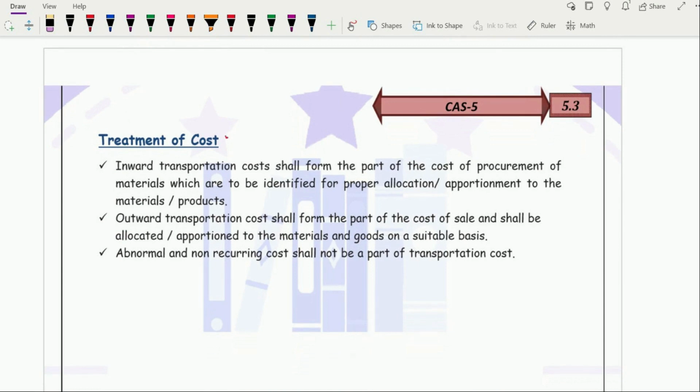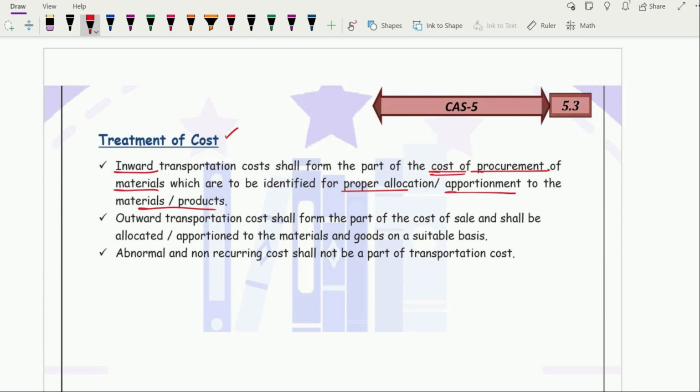Then treatment of cost is very simple. When we are talking about the inward transportation cost, it is to be included in the cost of purchase, right? The goods that you have purchased, it will be included in that cost. I told you that all the expenses from the time of placing an order till the time you receive the goods in your factory, all the expenses during that period, transportation cost is a part of those expenses. Those expenses will be included in the cost of material purchased, right? So inward transportation cost shall form the part of cost of procurement of material, which is to be identified for proper allocation and apportionment to the material. So it is the part of your cost of material.